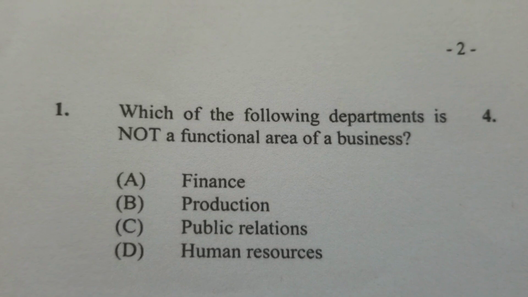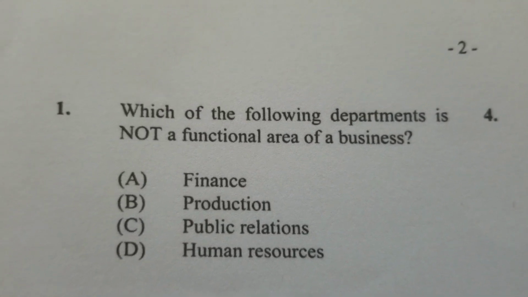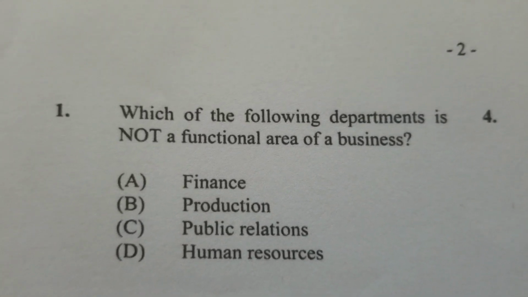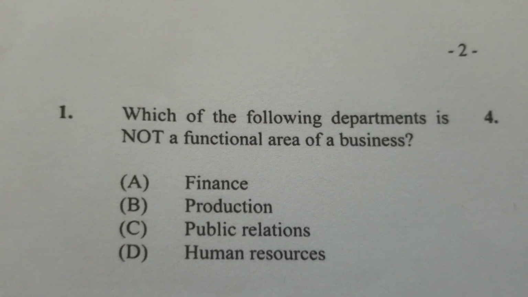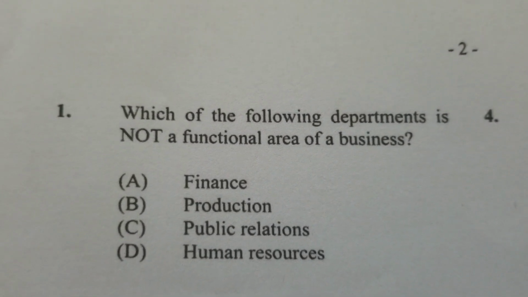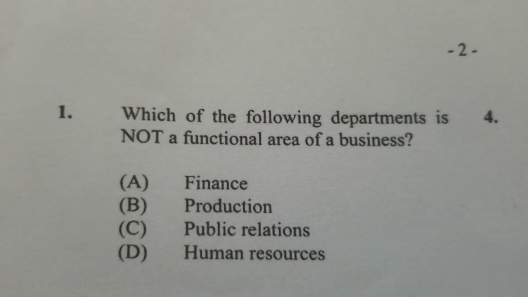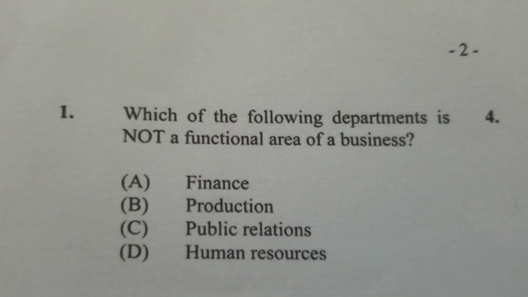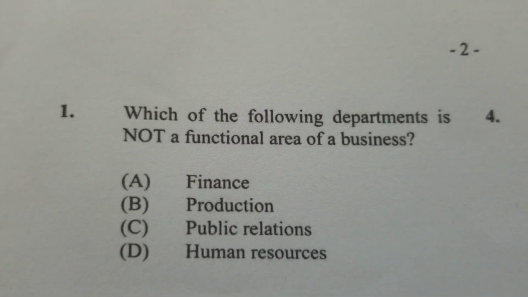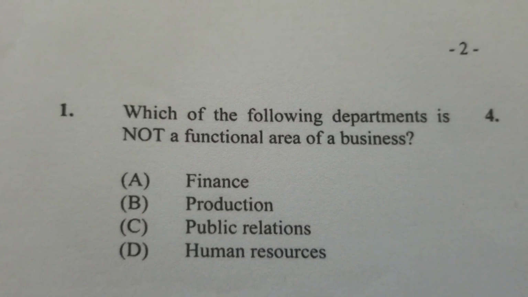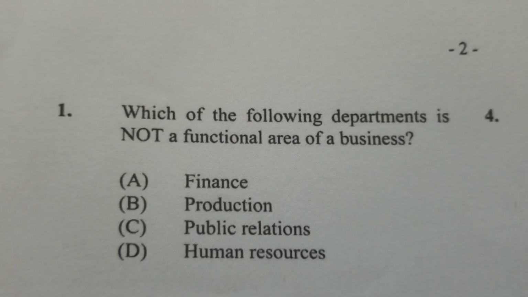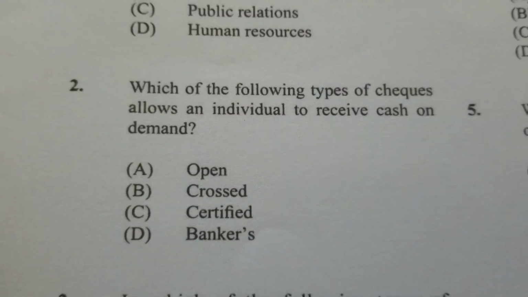Which of the following departments is not a functional area of a business? All right, so we know that finance is a functional area, so is production and human resource. So the answer would be C, public relations.